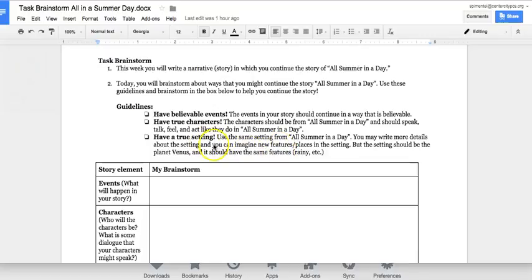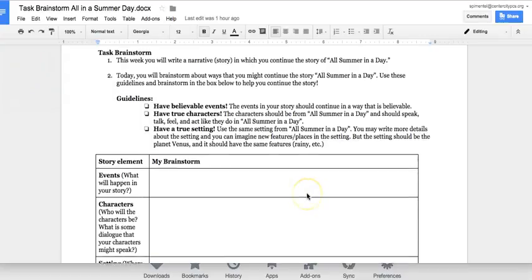And you also want to be sure that you have a true setting. You want to use the same setting from All Summer in a Day. You can write more details about the setting and you can imagine new features or places in the setting, but the setting should be the planet Venus and it should have the same features. So, for example, it should be rainy unless you choose to make it in another period of time when the sun comes out. You can be creative with it, but do stick with the way that the story was originally written.